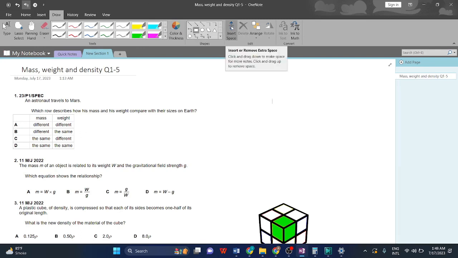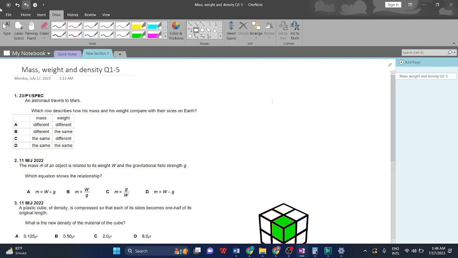Weight W is equal to mg, mass into the gravitational pull. So weight varies with the gravitational pull, while mass doesn't change. Mass will stay the same, while weight will differ.